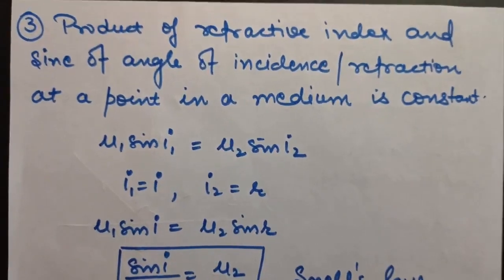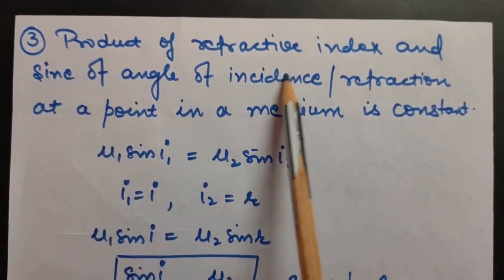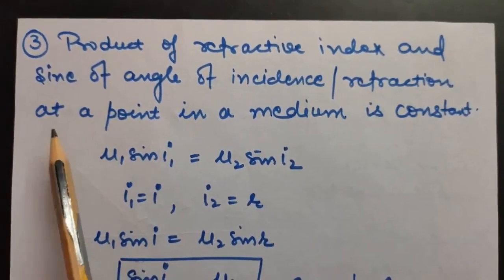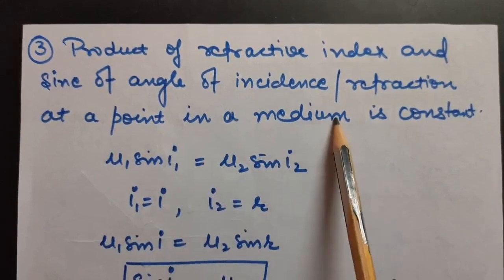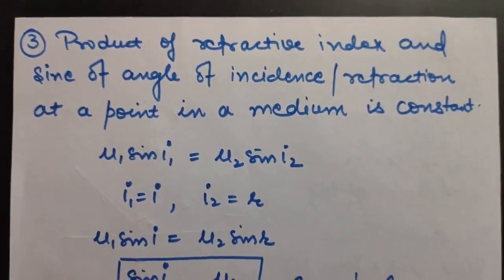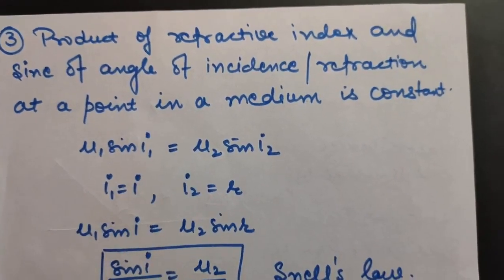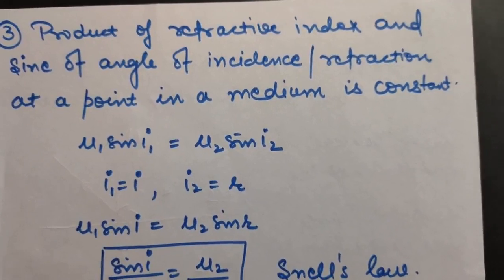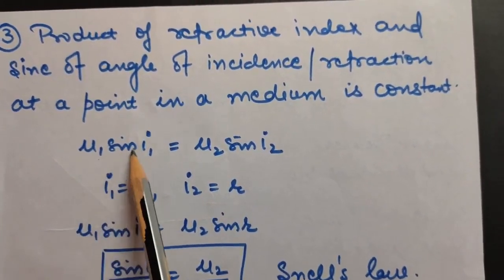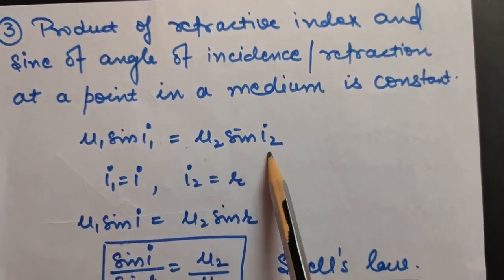Okay, now the third and most important law of refraction: the product of refractive index and sine of angle of incidence or refraction at a point in a medium is constant. That is, the product of refractive index and sine of the angle of incidence or refraction remains constant. You can say mu1 sine I1 for one medium will be equal to mu2 sine I2 for the second medium.